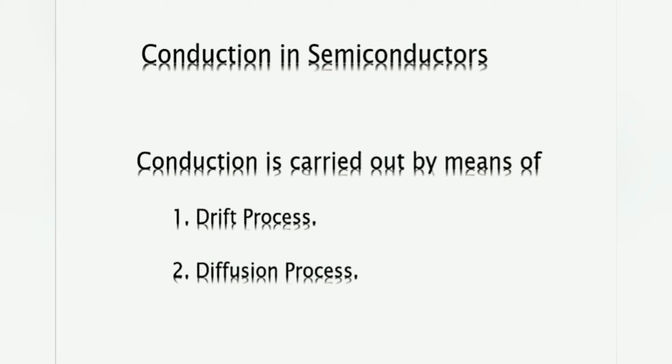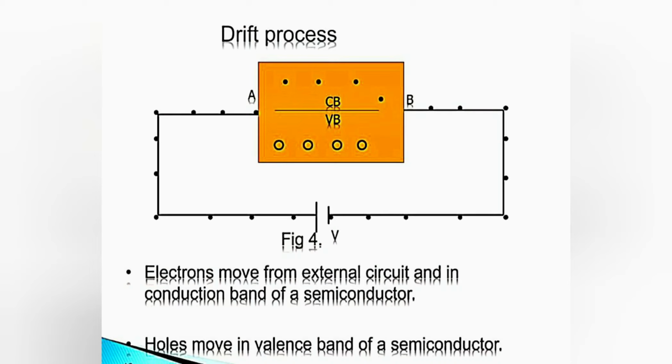Then we come to the drift process. In the drift process, you can see there is a diagram. The electrons move from the external circuit and in the conduction band of the semiconductor. The holes move in the valence band of the semiconductor. Due to this displacement, it is known as the drift process.